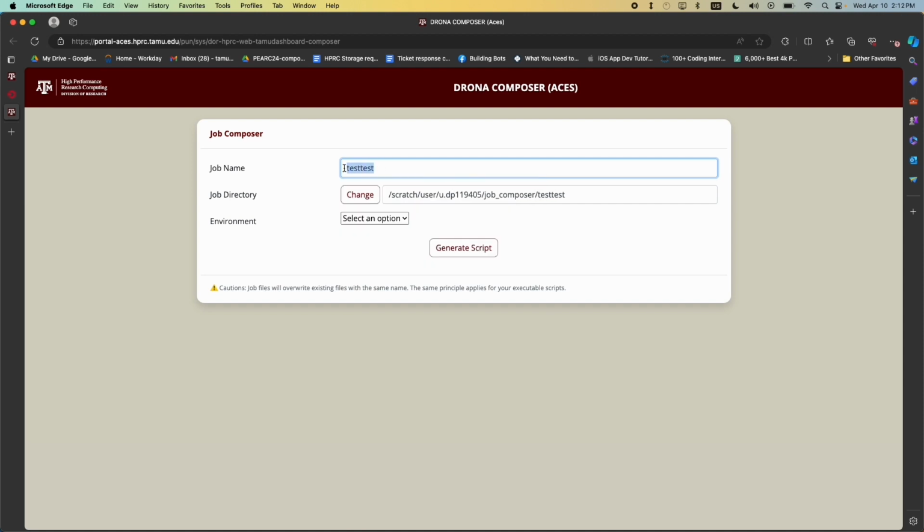The name of the job will be used to create a directory for your job location as well. As you can see, it's reflected in the location. You can also change this location by clicking on the change button.